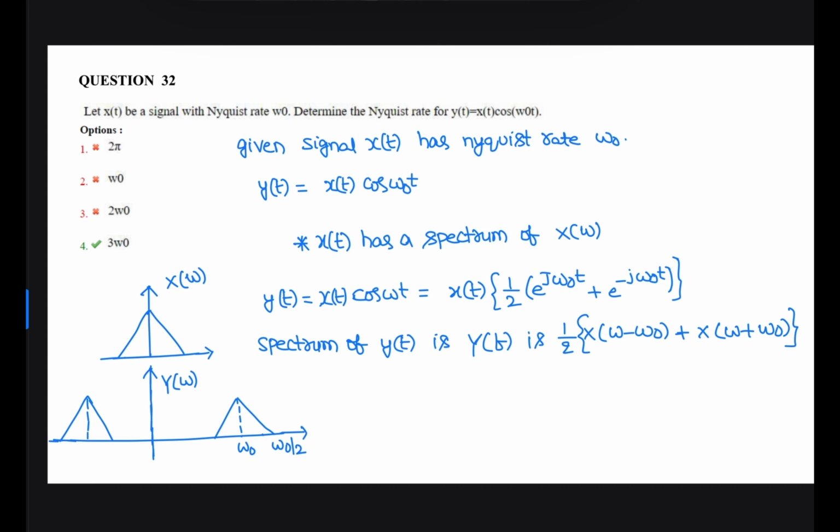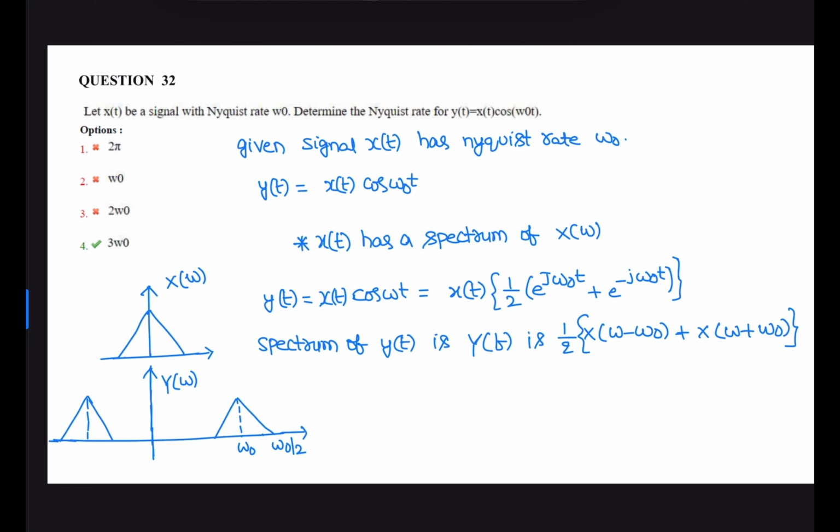Now the spectrum of y of t is x of t cos omega naught t, that is x of t into 1 by 2 e power j omega naught t plus e power minus j omega naught t, which gives 1 by 2 capital X of omega minus omega naught plus capital X of omega plus omega naught.